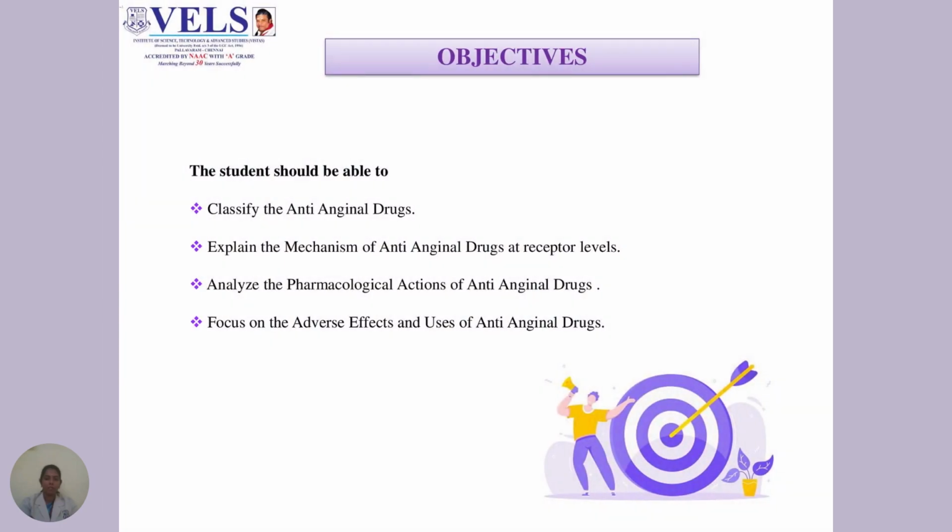Objectives. After studying this chapter, the student should be able to classify the anti-anginal drugs, explain the mechanism of anti-anginal drugs at the receptor levels, analyze the pharmacological actions of the anti-anginal drugs, and also focus on the adverse effects and uses of these drugs.